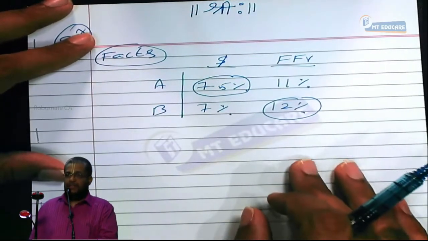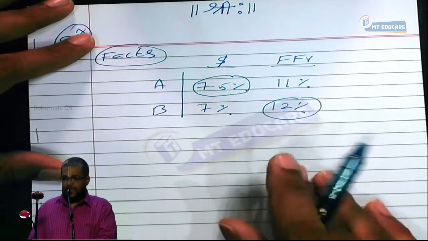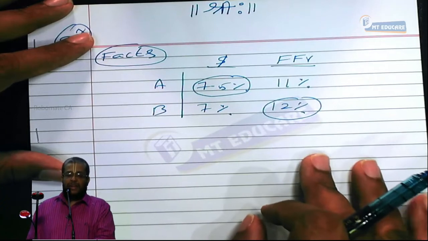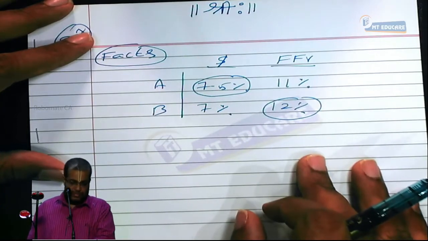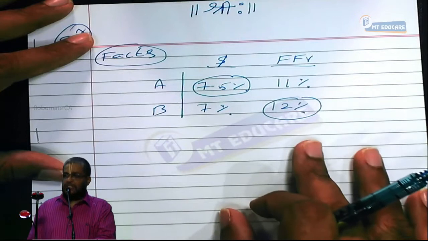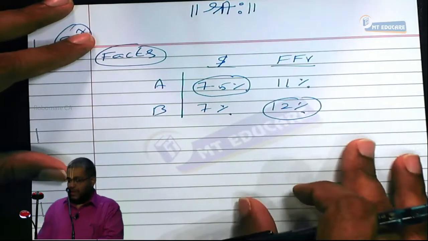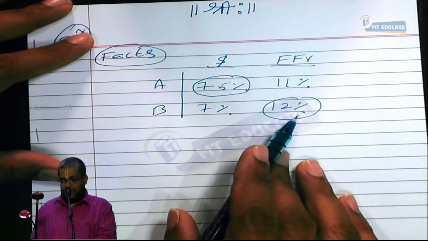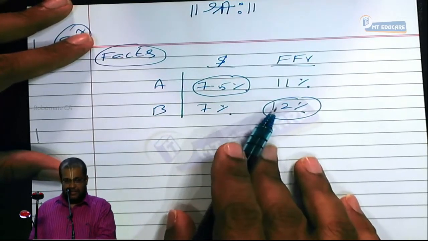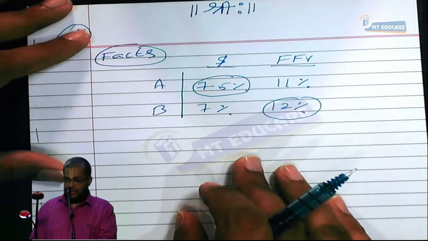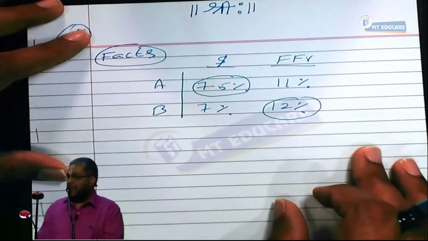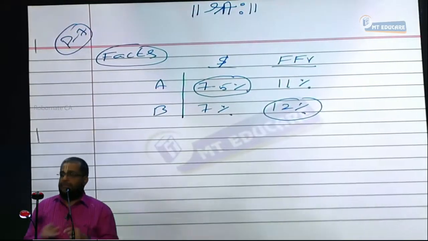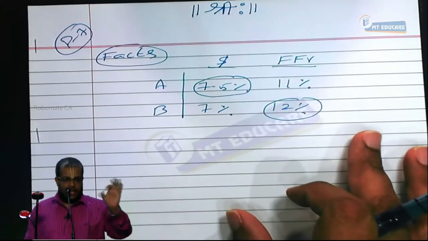7.5% minus 0.75% is equal to 6.75%. Effective interest of B is equal to 12% minus 0.75%. 12% minus 0.75% is equal to how much percent? 11.25%. Okay, with this, step 1 has been computed here.